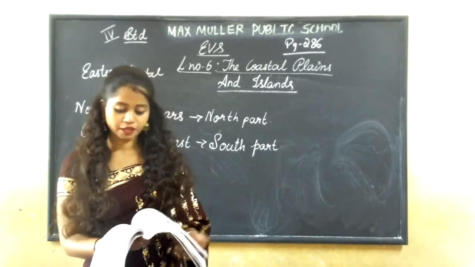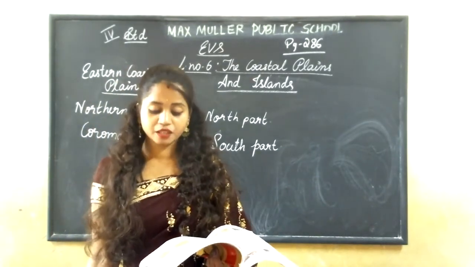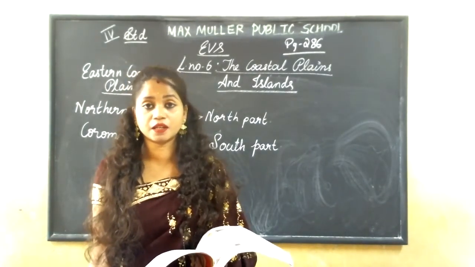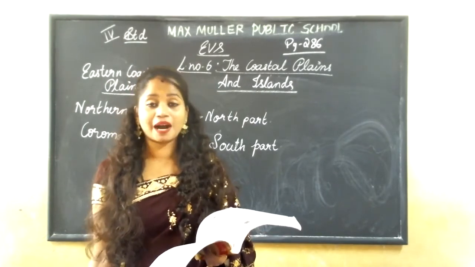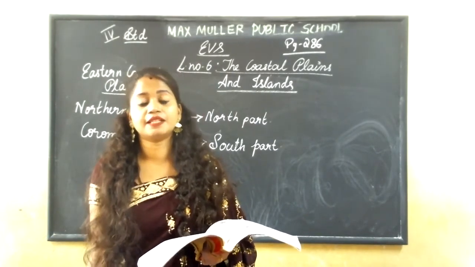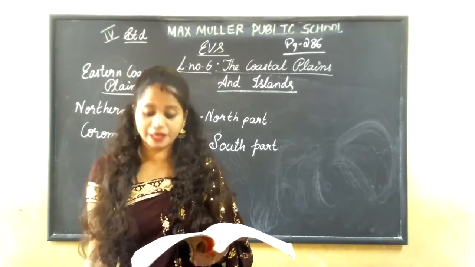And the important rivers are the Mahanadi, Godavari, Krishna, and the Kaveri. These are the important rivers which flow in this eastern coastal plain.